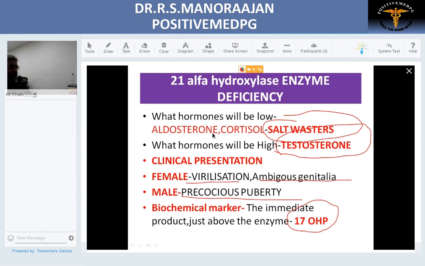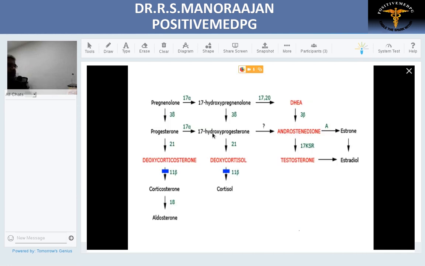And if you want to put the biochemical profile, since they are salt wasters, they have hyponatremia, hyperkalemia, metabolic acidosis, and since the aldosterone level is low, renin becomes high. This is the point regarding 21-alpha hydroxylase deficiency. They present with shock in the newborn period. Now we jump into the next enzyme, 11-beta hydroxylase.